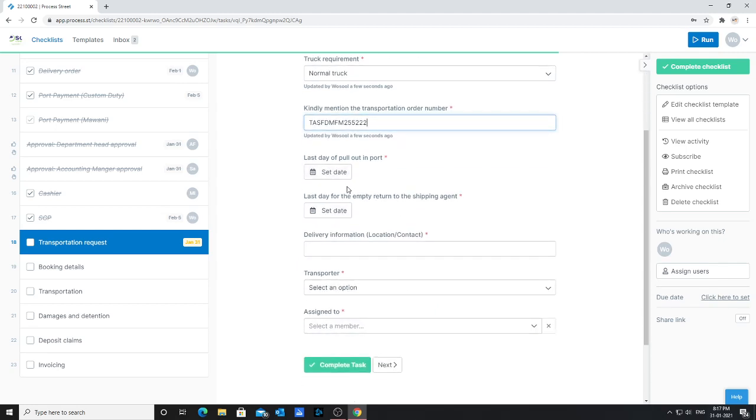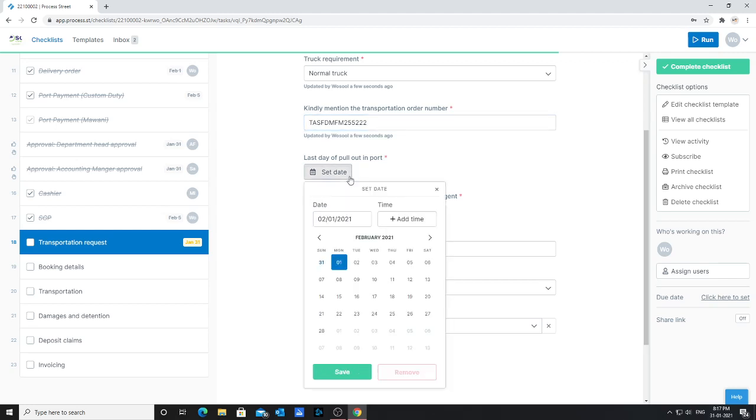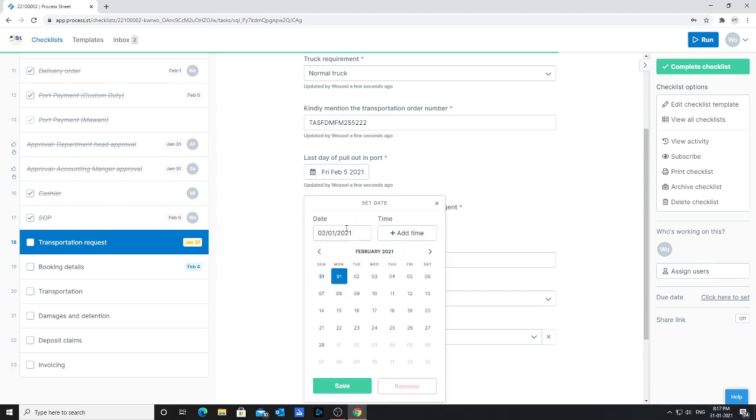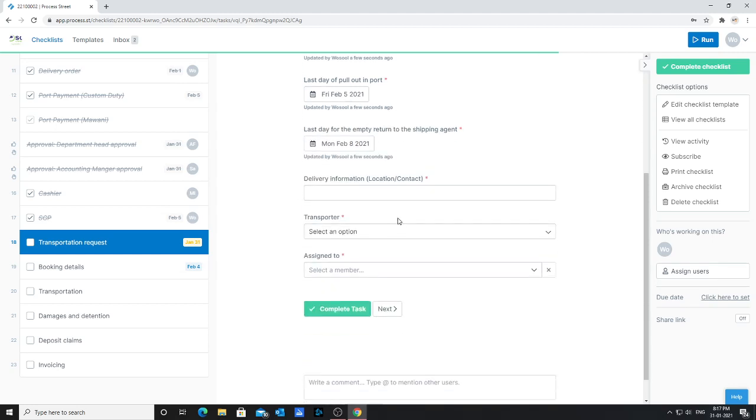Then you will start filling out the additional information. When is the last day to pull out the shipment in port? For example, 5th of February. When is the last day to return the empty container to the shipping agent? Let's suppose 8th of February. Then we will save.